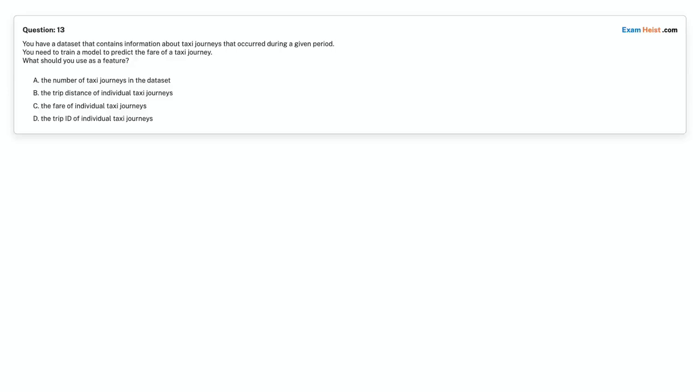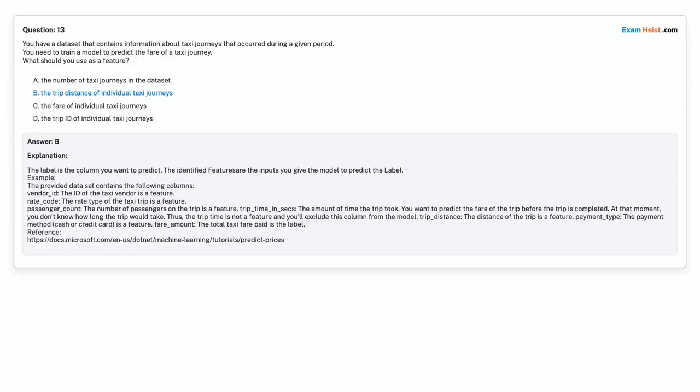Question 13. You have a dataset that contains information about taxi journeys that occurred during a given period. You need to train a model to predict the fare of a taxi journey. What should you use as a feature? Option A, the number of taxi journeys in the dataset. Option B, the trip distance of individual taxi journeys. Option C, the fare of individual taxi journeys. Option D, the trip speed of individual taxi journeys. Choose the correct answer. Correct answer is option B, the trip distance of individual taxi journeys.